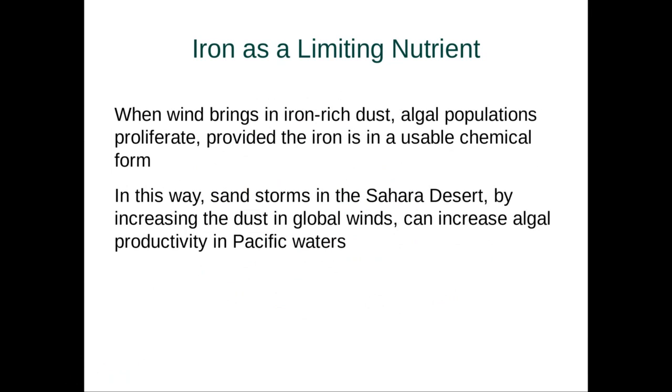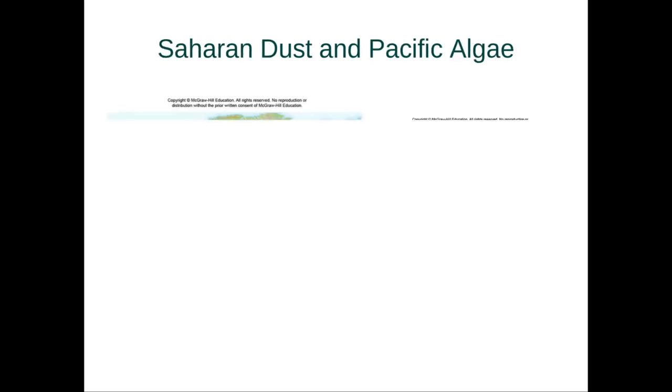Now, when wind carries iron-rich dust from the Sahara Desert in the form of sandstorms, it deposits in the ocean. It can actually stimulate algal populations to proliferate because it provides them the iron that they need, i.e. the iron that is limiting their primary production.